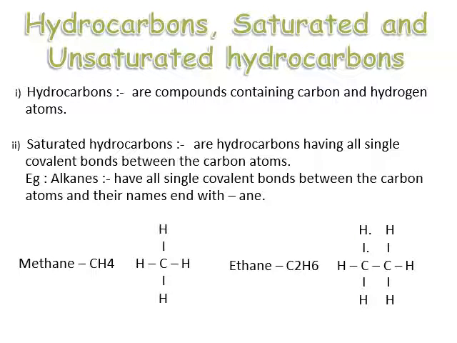Hydrocarbons, saturated and unsaturated hydrocarbons. Now what are hydrocarbons? These are the compounds which have carbon and hydrogen atoms, or you can say the compounds of carbon and hydrogen are known as hydrocarbons. Now hydrocarbons are of 2 types, saturated and unsaturated hydrocarbons. Saturated hydrocarbons. These are the hydrocarbons, or compounds of hydrogen and carbon, having all single covalent bonds between the carbon atoms. Example, alkanes have all single bonds between carbon atoms and their names end with A-N-E, alkane.